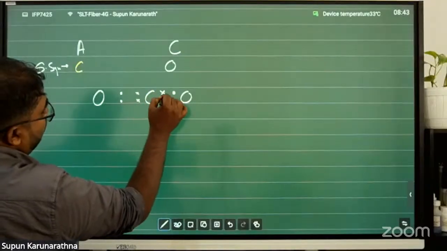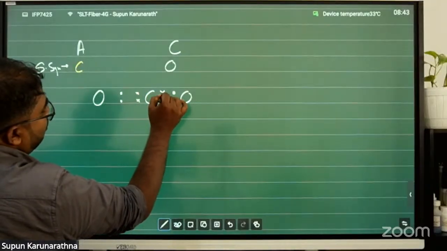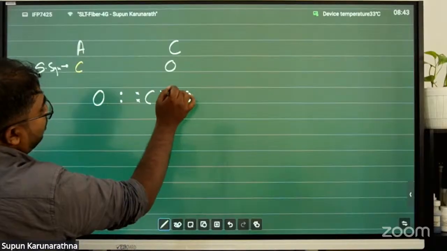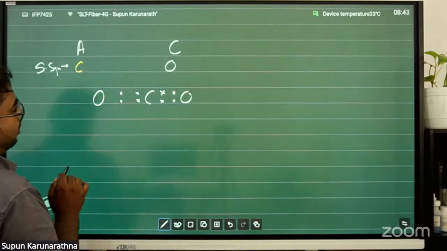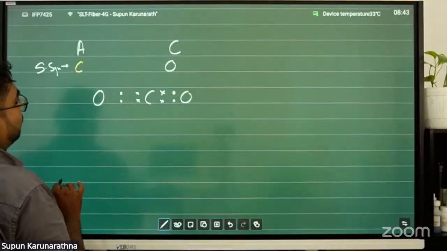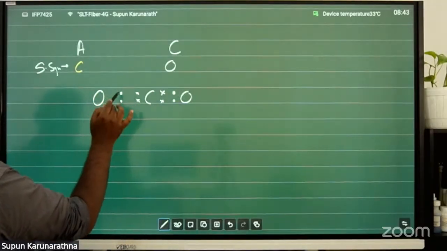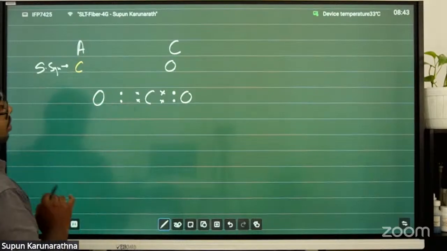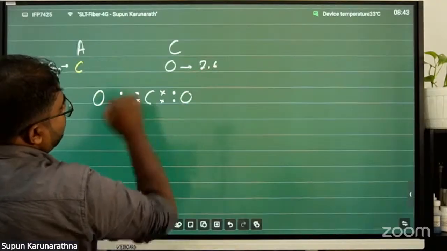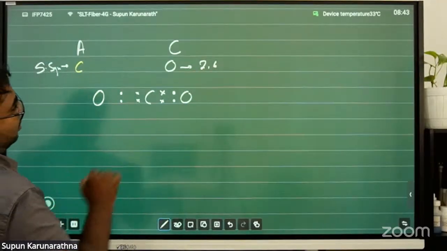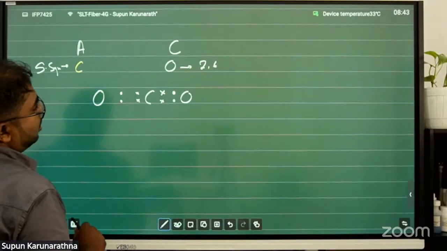Likewise, 2 electrons of the carbon share with 2 electrons of the adjacent oxygen atom, and another 2 electrons of the carbon share with another 2 electrons of the oxygen atom. But we know that the electronic configuration of oxygen is 2,6 and the valence shell has 6 electrons.